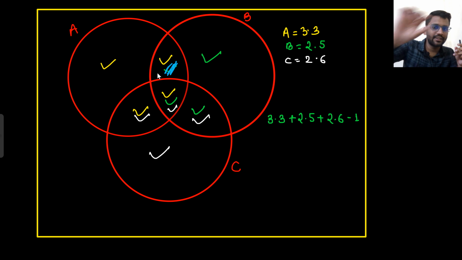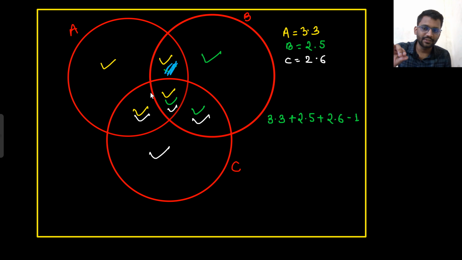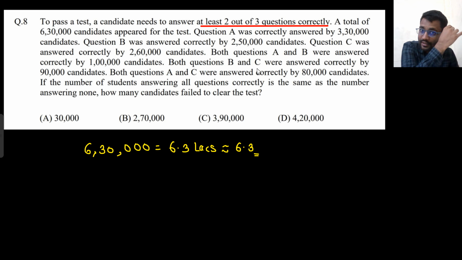I am adding 3.3 plus 2.5 plus 2.6. That means I am adding this one 2 times, this one 2 times, this one 2 times, this one 3 times. But if I am marking out one of the part, that means this much of part is 1 lakh, and that I am marking it out. Well and good? Okay.